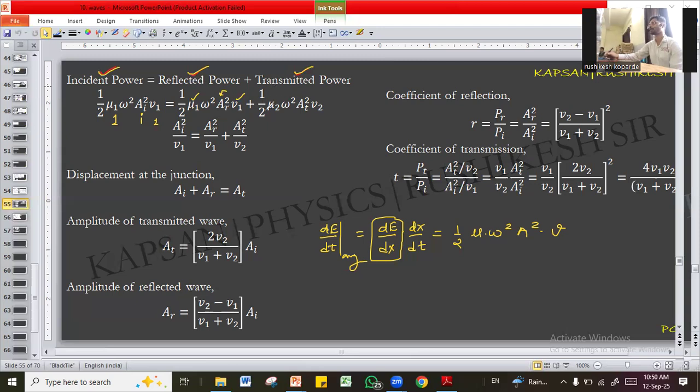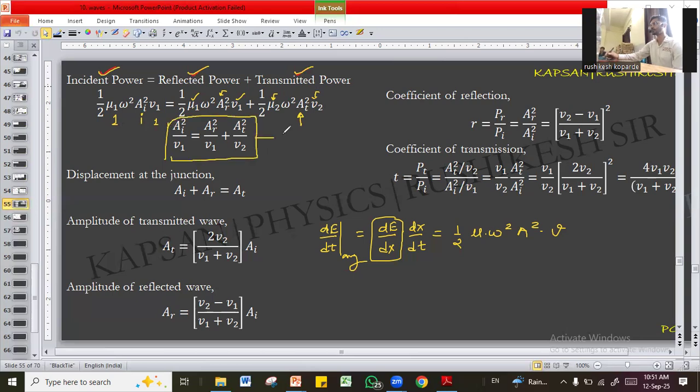And what about transmitted power? Yes, we have to change this mu. Now the medium changes. It becomes second medium. The transmitted wave is in the second medium. Incident wave and reflected wave are in the first medium, so 1, 1. But transmitted wave is in the second medium. And of course, amplitude of transmitted wave. So if you solve this, you will get this equation.